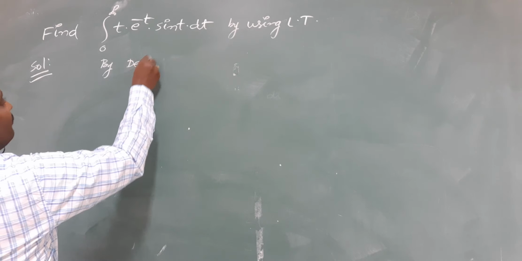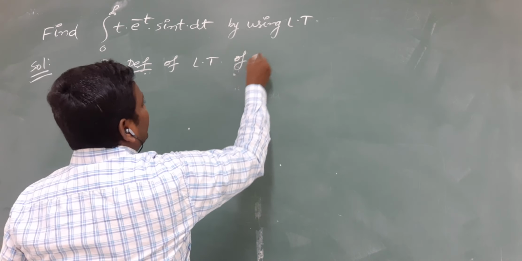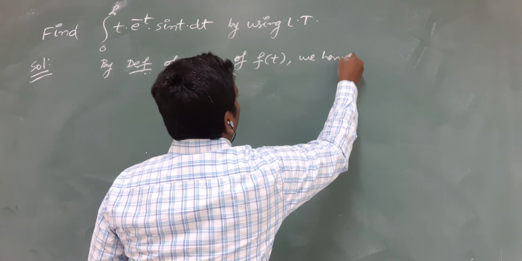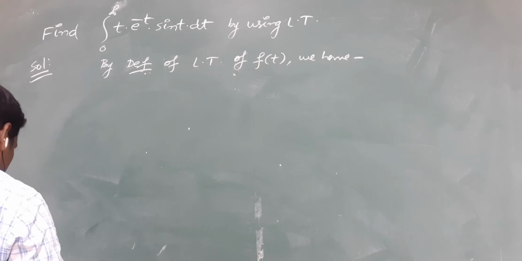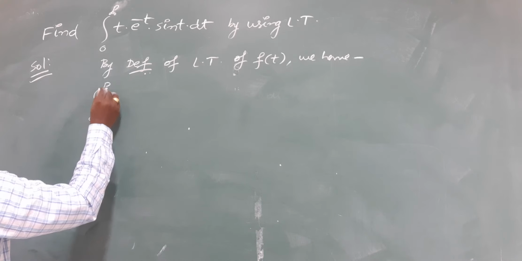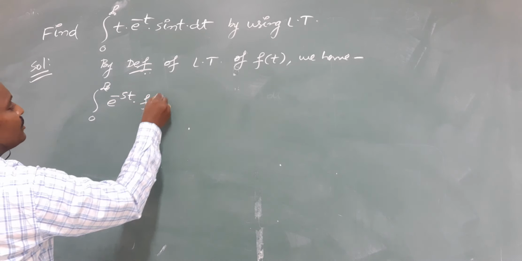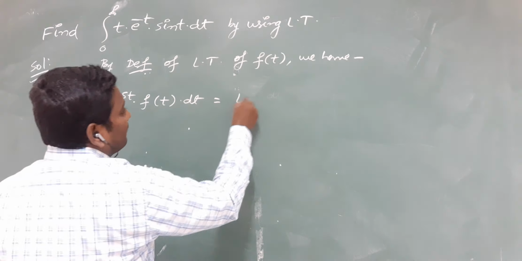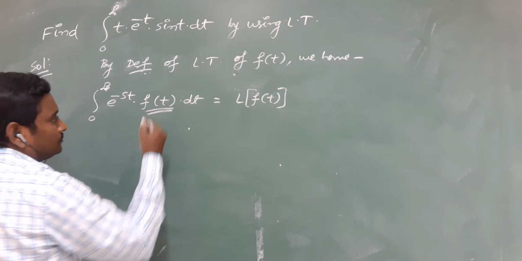By definition of Laplace transform of f of t, we have integral 0 to infinity e power minus st into f of t into dt is equal to Laplace transformation of the function f of t.